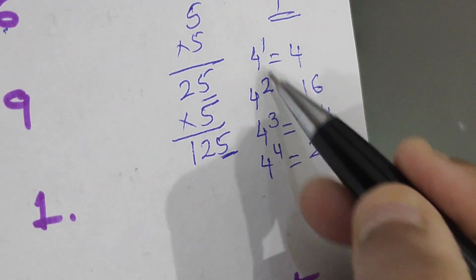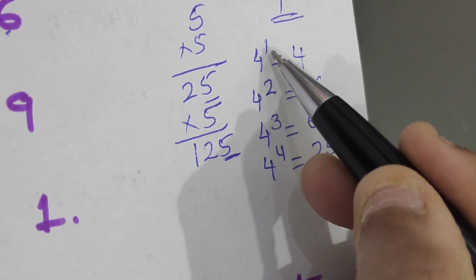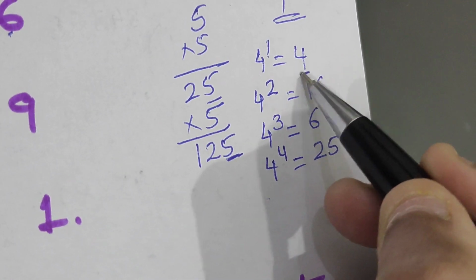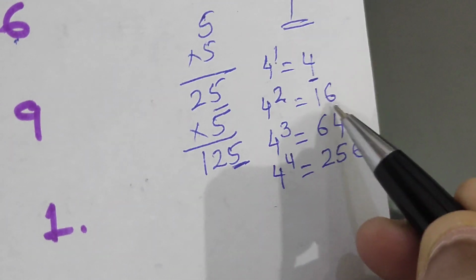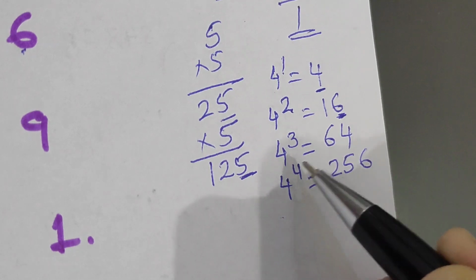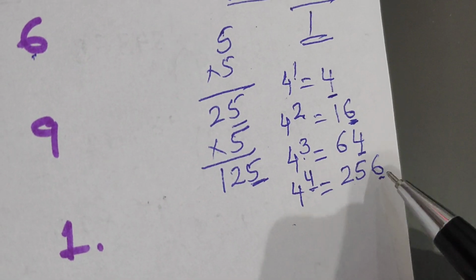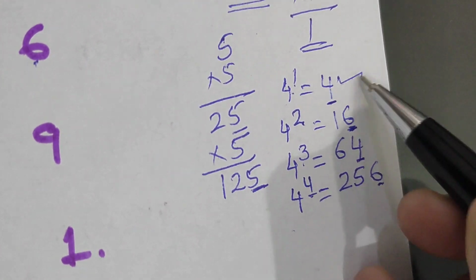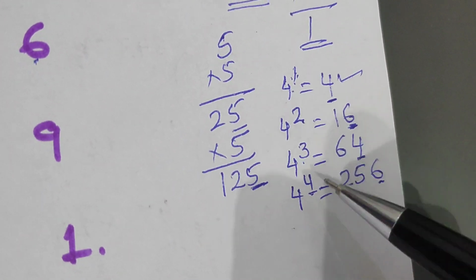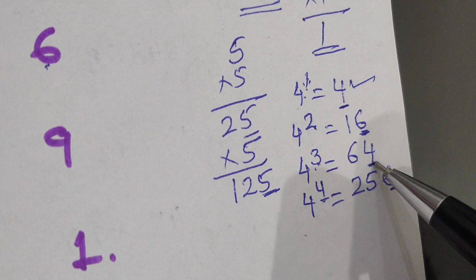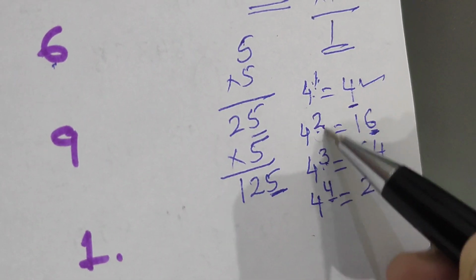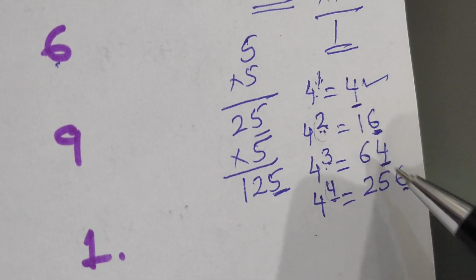So you can see the pattern here. If power is 1, I am getting 4. If power is 2, I am getting 6. Power is 3, 4. Power is 4, 6. It means whenever my power is an odd number, I am getting 4, and whenever my power is an even number, I am getting 6.